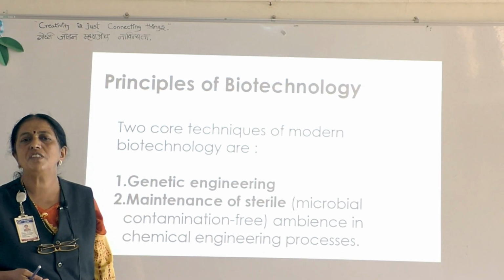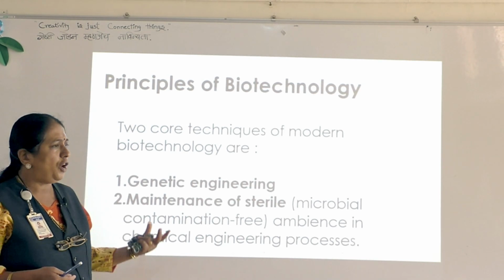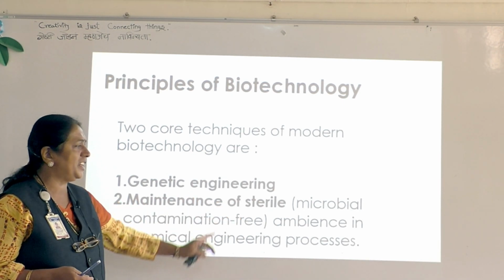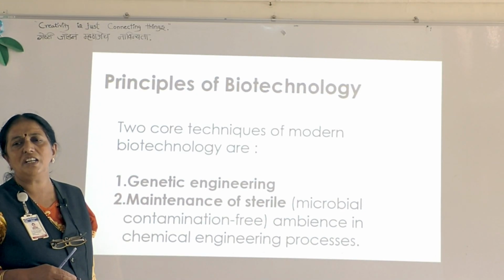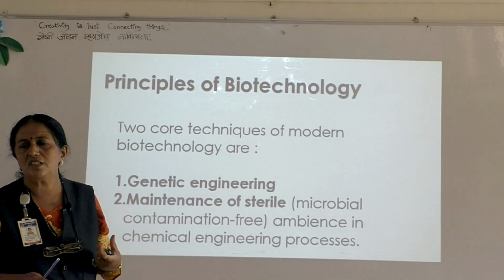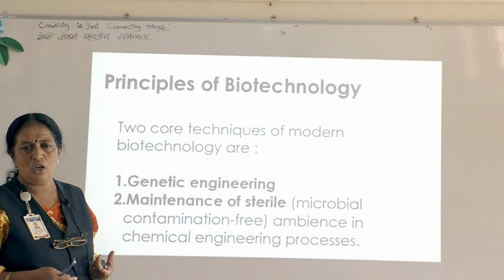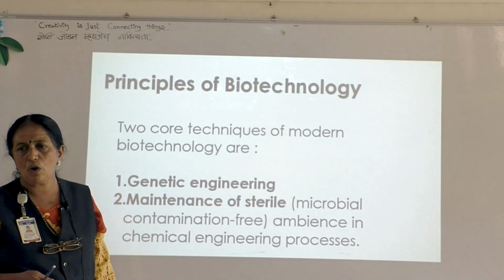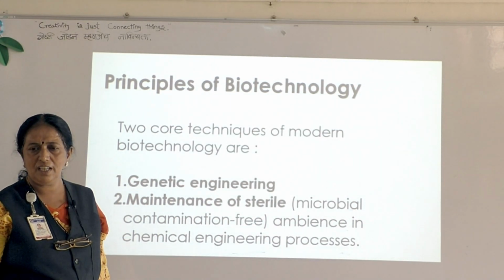Next, maintenance of sterile conditions. During the process, you have to maintain sterile conditions. Sterile means microbial contamination should not enter, so that the chemical engineering process will go smoothly and you can get good results. So these are the two core techniques, genetic engineering and maintenance of a sterile ambience in the chemical engineering process. Next.